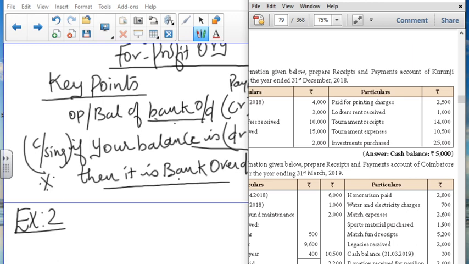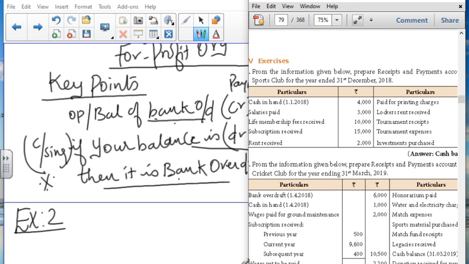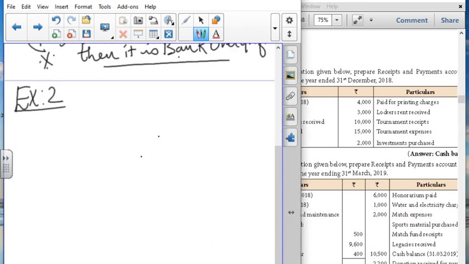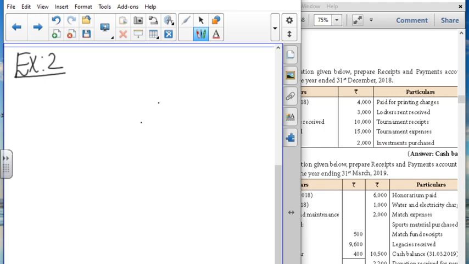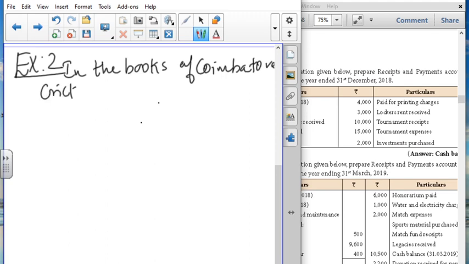Right? We'll move on to the exercise problem now. In the exercise problem, we have to write the first heading. You have to use both sides of the accountancy sheet. So in the books of Coimbatore cricket, the heading must be in the middle of your book.